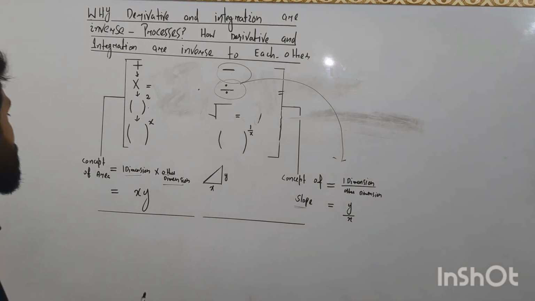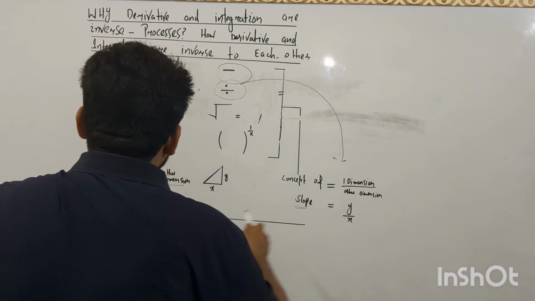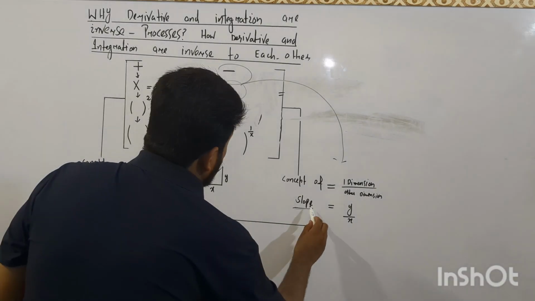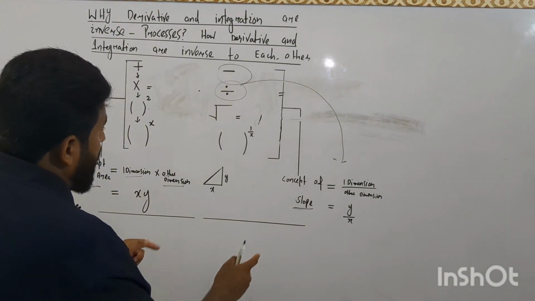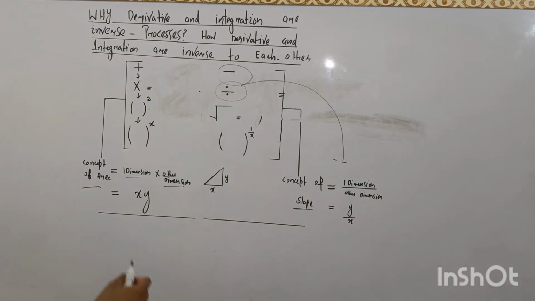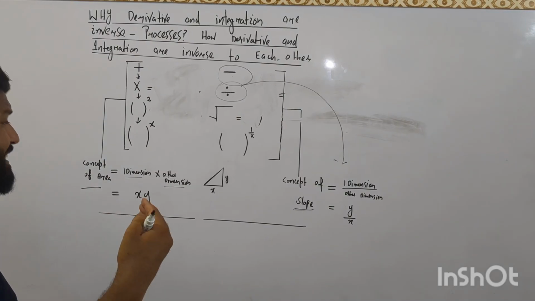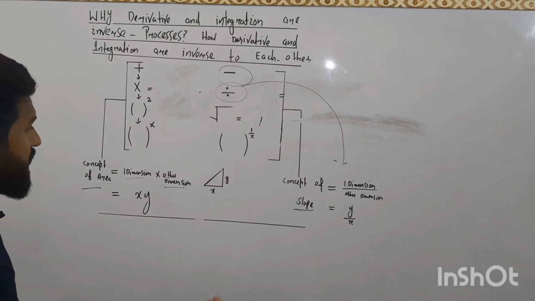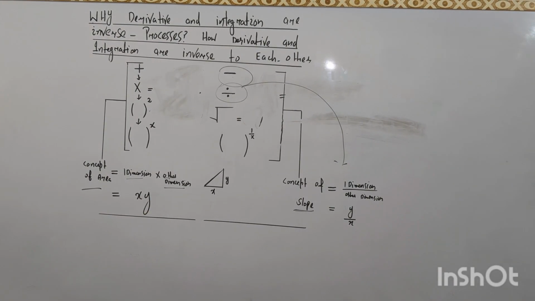So from here we simply come to know what area and slope are. Area and slope are opposite to each other, 180 degrees to each other.